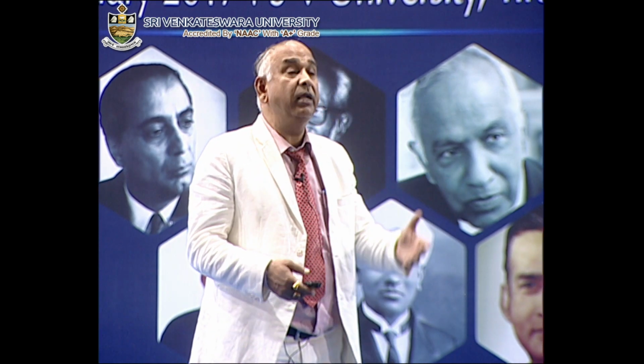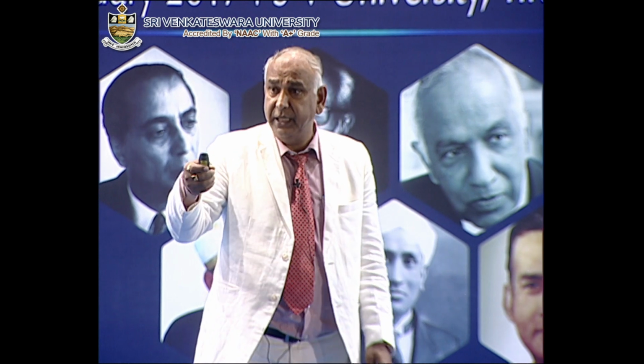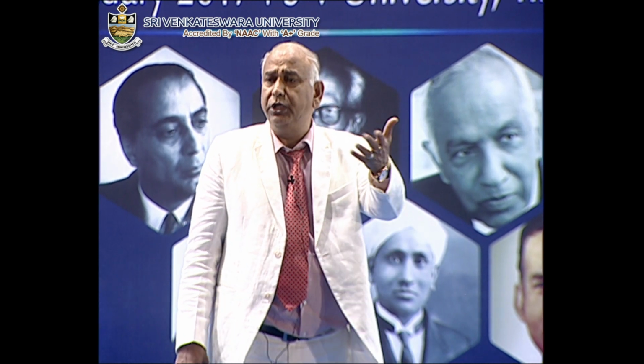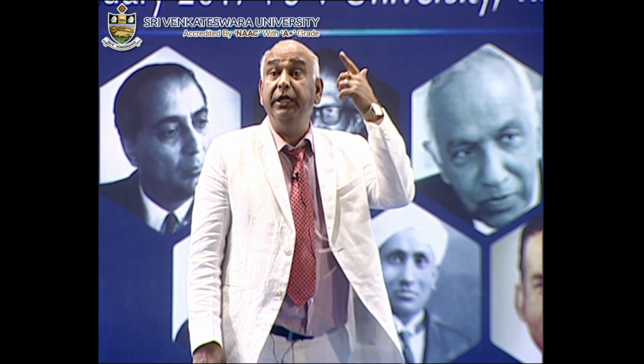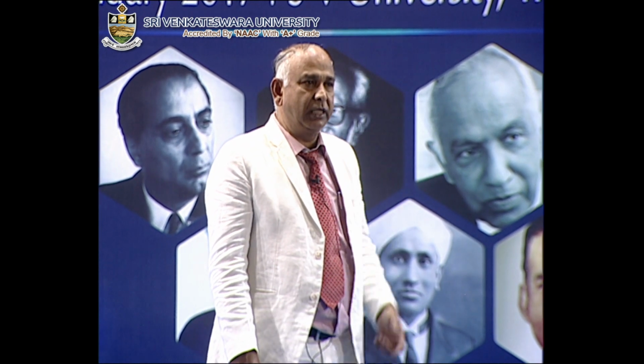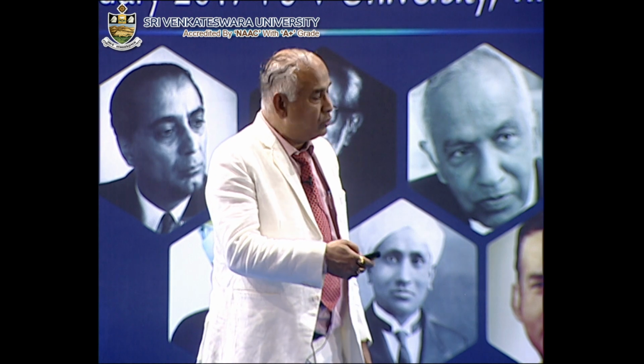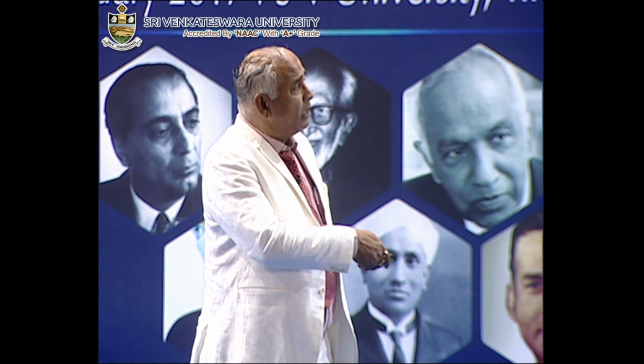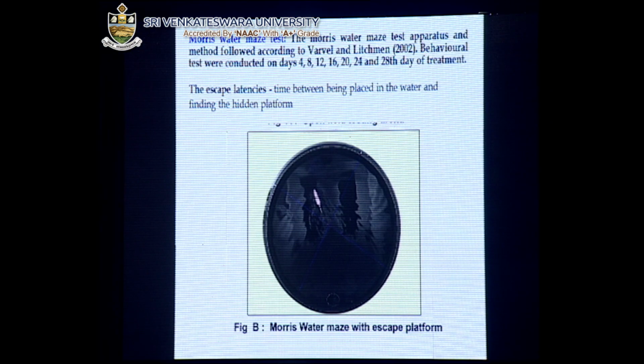Even tobacco is very dangerous, because gutka and all those things that people take are very dangerous, I will tell you, because not only does it affect the neurological cells, it leads to so many diseases. This is the animal experiment, the Morris water maze with the platform. When a person takes alcohol, it affects the cerebellum, and the balance of the man is naturally affected.